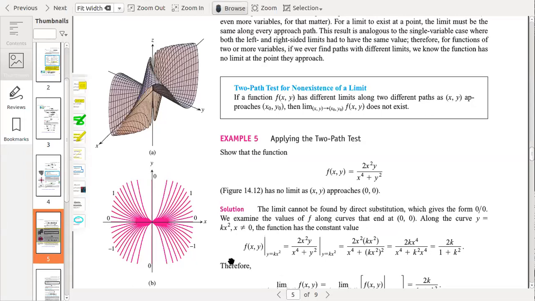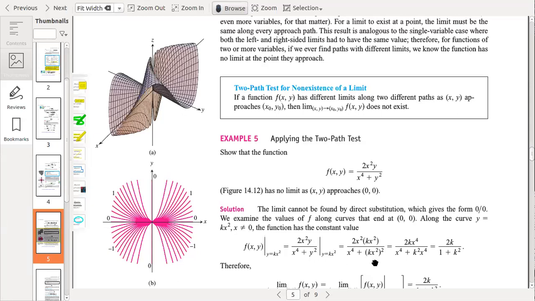This curve is also like a line making an angle with the horizontal line, like y equals mx. So it's a similar line, maybe with different angles. So we put y equals kx square.